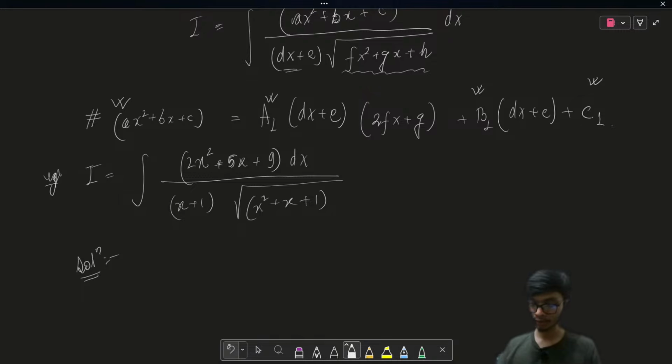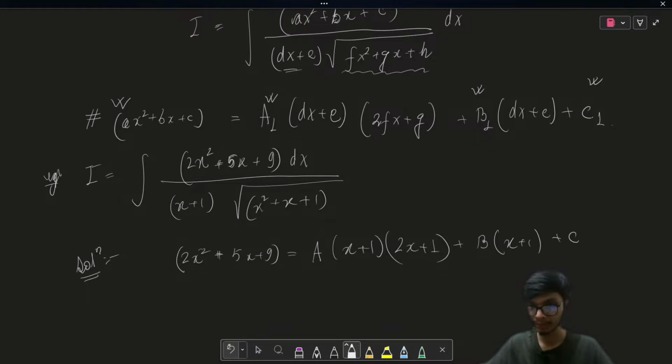I hope you are trying to get the values of the constants. The step is very simple. You just need to express the quadratic that is present in the numerator in terms of the following. So we will write it as a times of (2x plus 1), and then we will write plus b times of the same thing, that is x plus 1, plus some c, right?